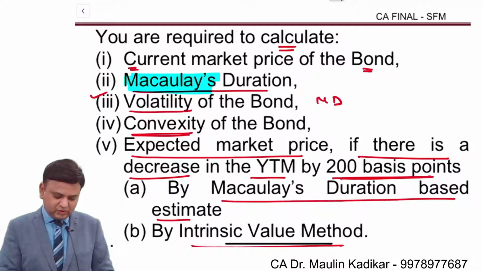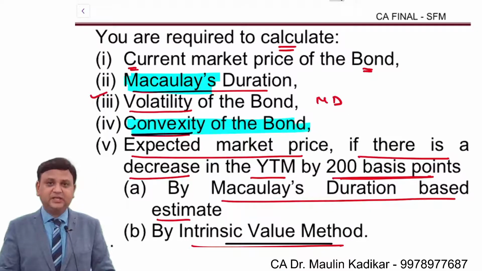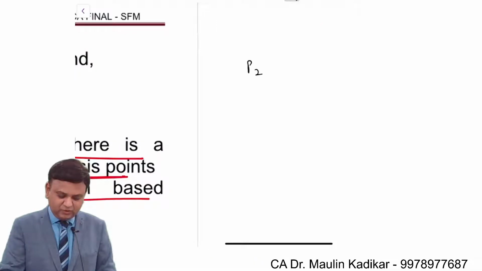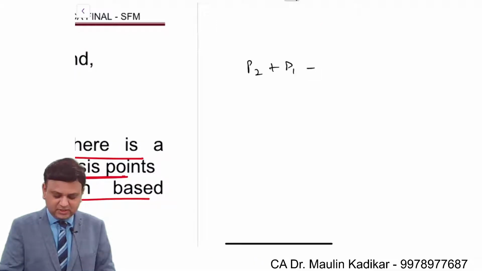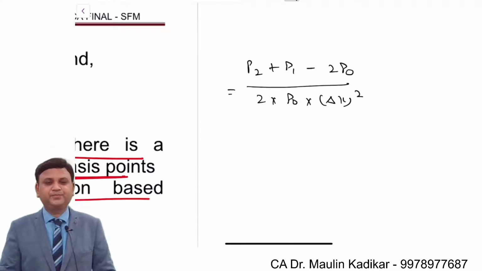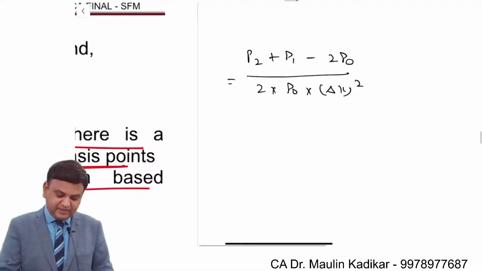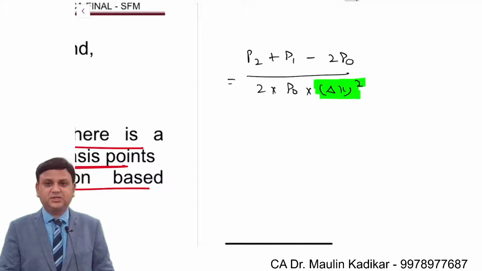Dear students, we know that when we compute the convexity, we apply the formula like this: P2 plus P1 minus 2P0 divided by 2P0 into change in the cost of capital raised to 2. This is a simple formula that we apply and that is asked over here in this question. However, regarding the change in the cost of capital, there is no clarification made as such.